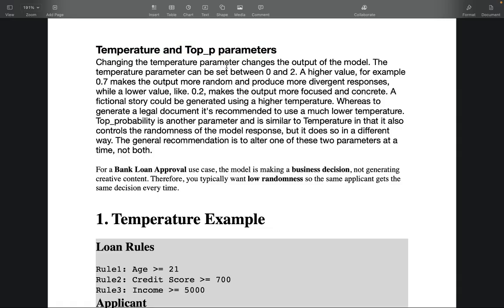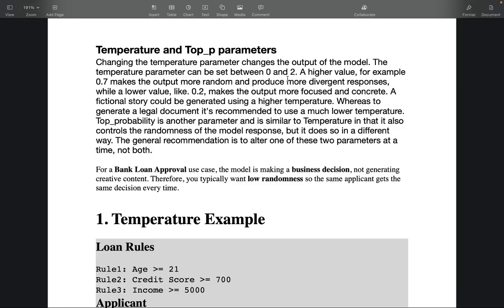Changing the temperature parameter changes the output of the model. The temperature parameter can be set between 0 and 2. A higher value, for example 0.7, makes the output more random and produces more divergent responses, while a lower value like 0.2 makes the output more focused and concrete. So for example, if you have to generate a fictional story, you will keep the temperature value higher, right?